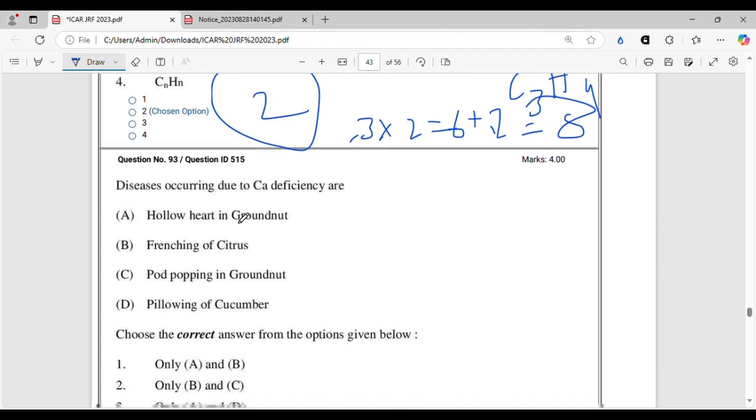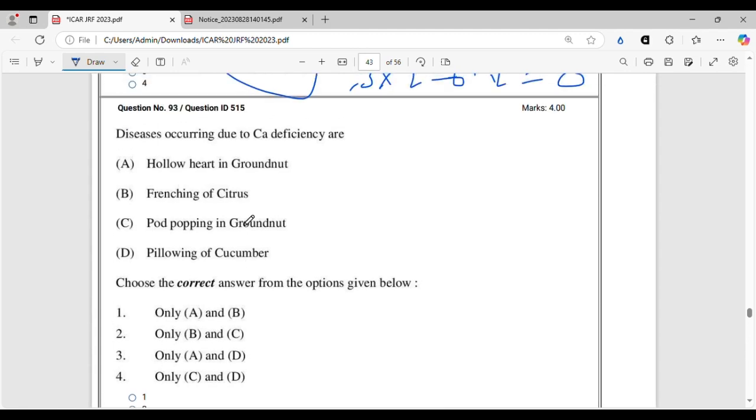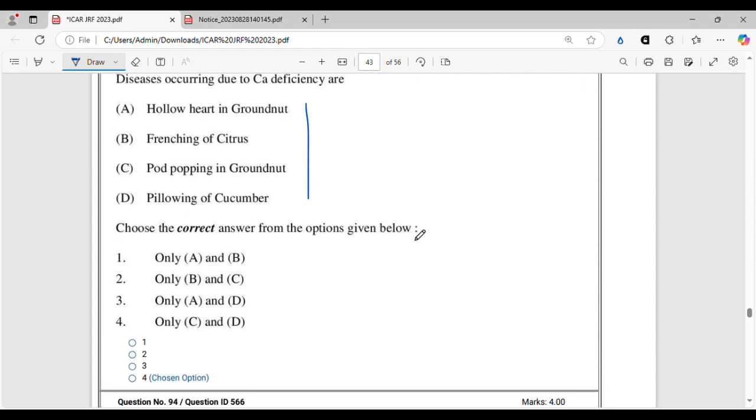Let's move on. Diseases occurring due to calcium deficiency. Another question from mineral nutrition. So I think this is a very easy one. So here you have to check the names of the diseases, and also the diseases are given in such a way that even if you know one or two, you can get the answer. You don't have to put much of your brain into it. So whitetip, I mean pillowing of cucumber, is absolutely sure to be caused by calcium deficiency. All right. So D will be there.